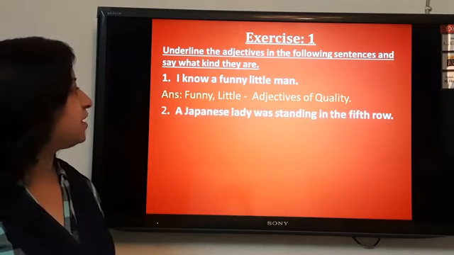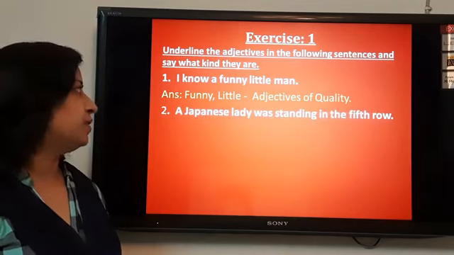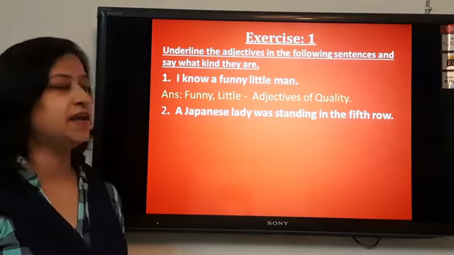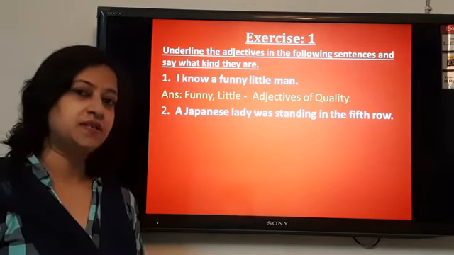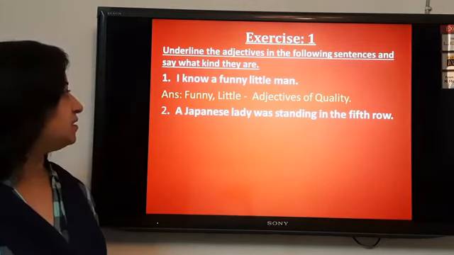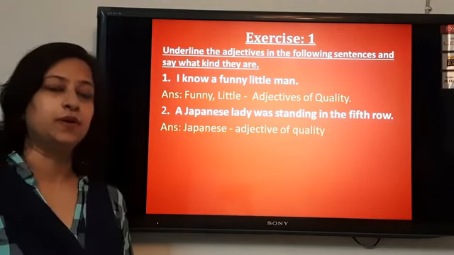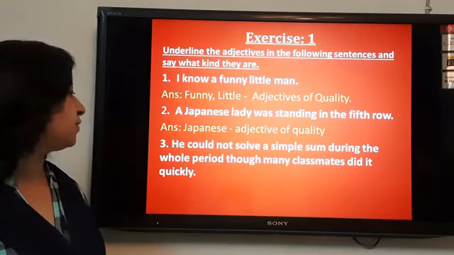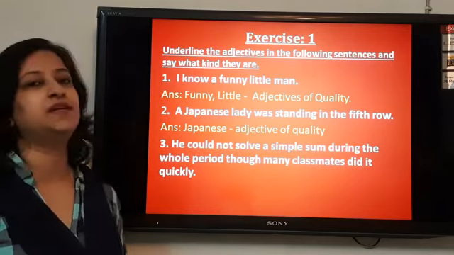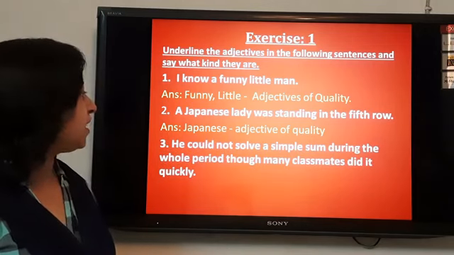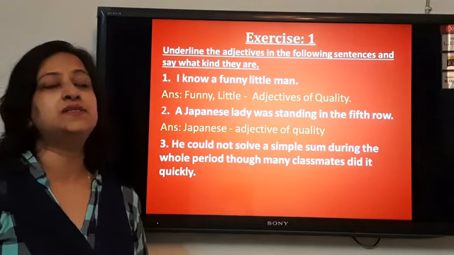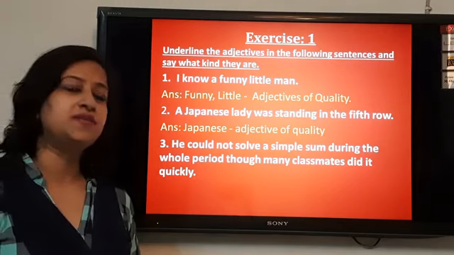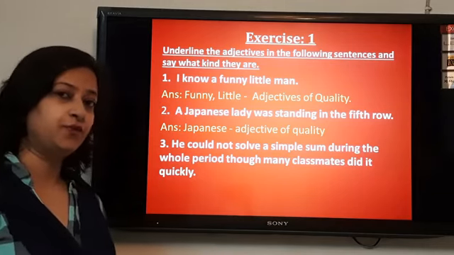Next, a Japanese lady was standing in the 5th row. Again, we'll look at the noun in the sentence. The noun in the sentence is lady. And the word that is describing this noun, lady, is Japanese. And this word is the adjective of quality. Next sentence, he could not solve a simple sum during the whole period, though many classmates did it quickly. Again, we have to search for the noun. Noun is sum. Sum is the noun in this sentence and the word which is describing this noun is simple. Simple is the adjective of quality.